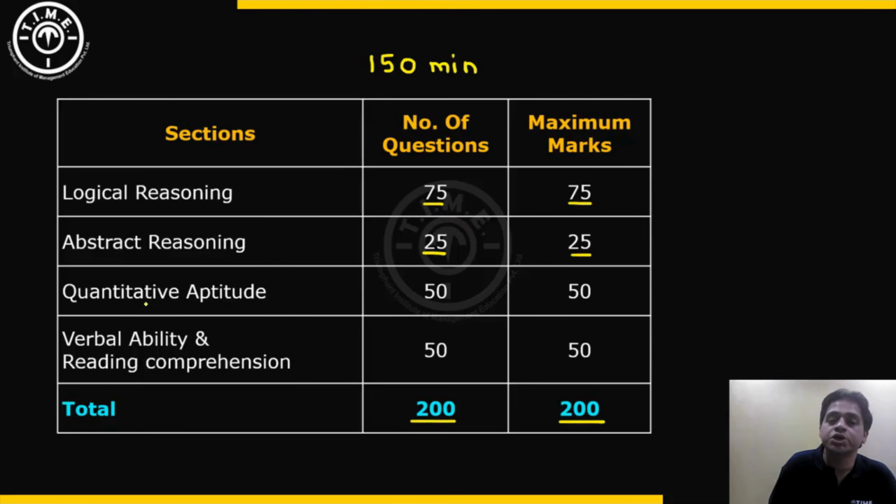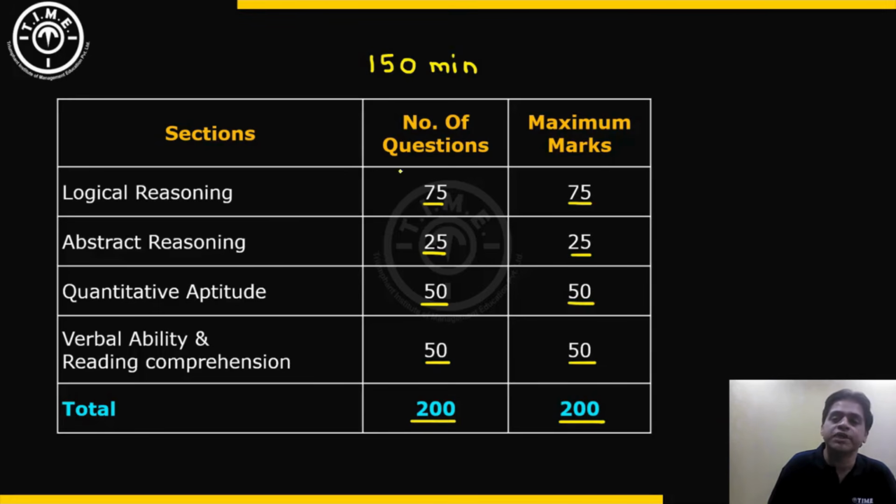The third section was quantitative aptitude and data interpretation. That section had 50 questions worth 50 marks. These were question numbers 101 to 150 on the exam. And the final section was verbal ability and reading comprehension, which again had 50 questions worth 50 marks. These were question numbers 151 to 200 on the exam.